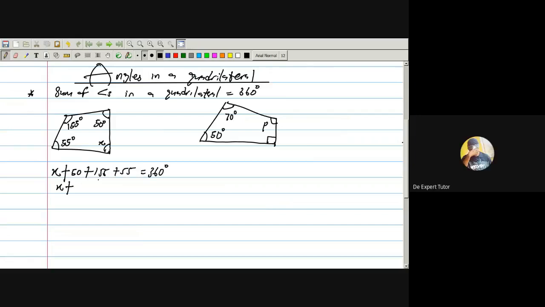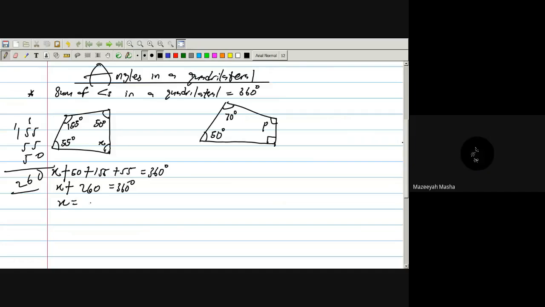So if I add all these numbers together, what do I have? 270? Are you sure? Let us confirm: 155, 55, 50. It's 260. So 260 equals 360 degrees minus X, therefore I have 360 degrees minus 260 degrees. So X is equal to 100 degrees. Correct.